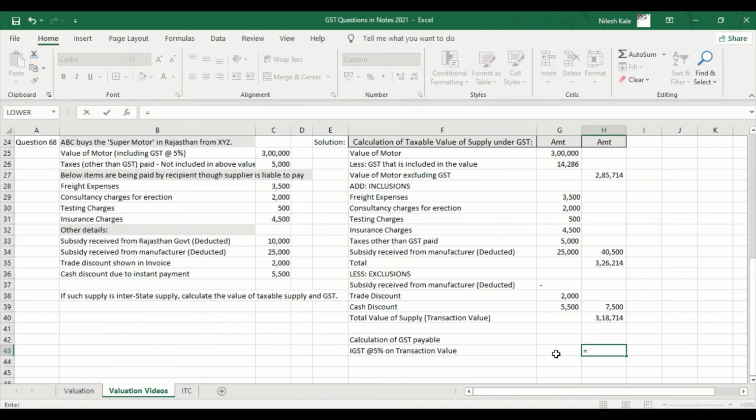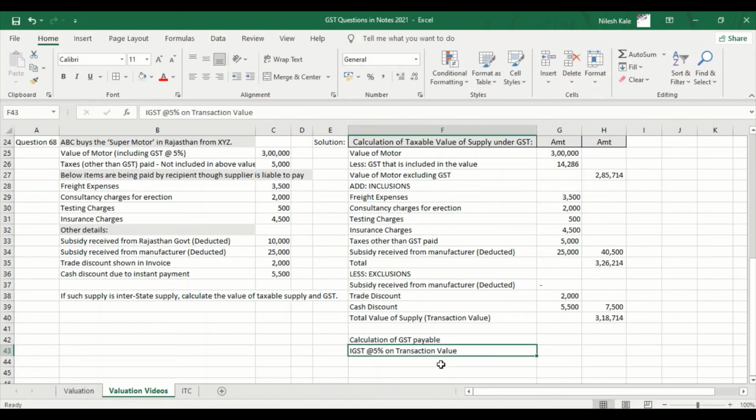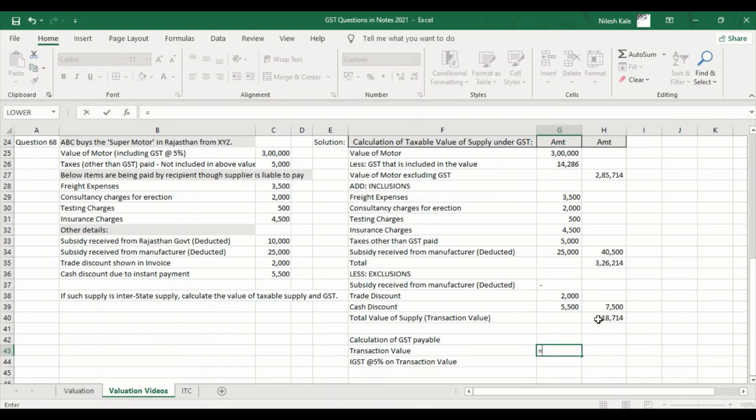Here I will write, just a minute, I will make a small change. Transaction value, I will have to write here transaction value. It is how much? 3,18,714, and here 3,18,714 into 5 divided by 100.